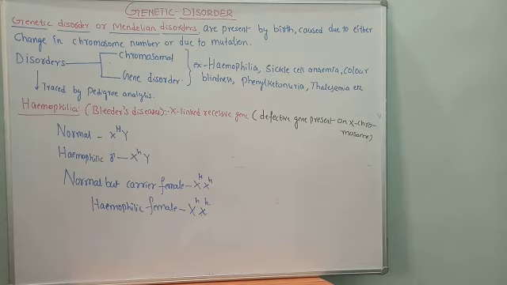She was a carrier of the disease called hemophilia, and she transmitted it to her sons. Okay, this is a brief introduction on hemophilia.